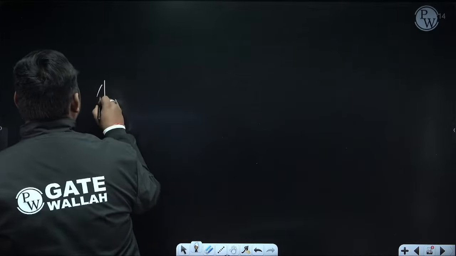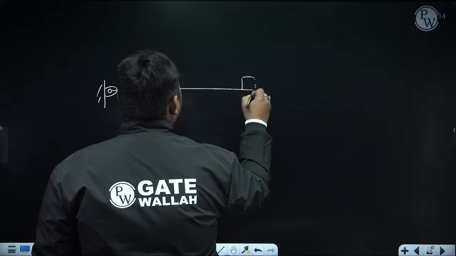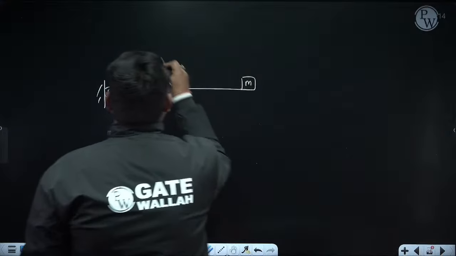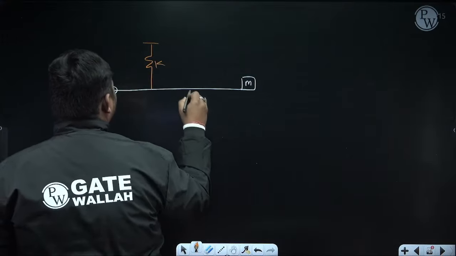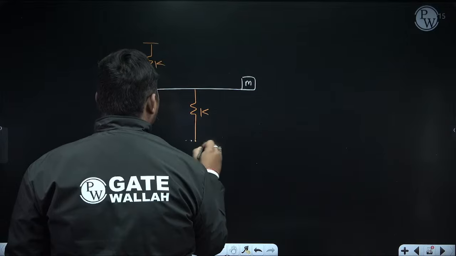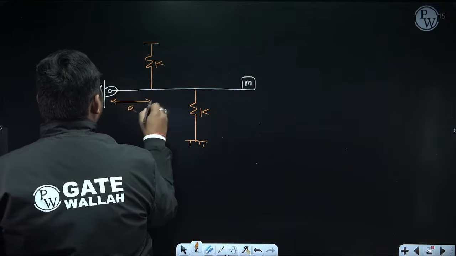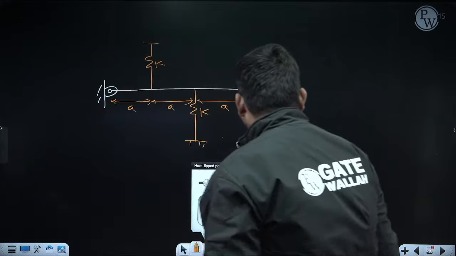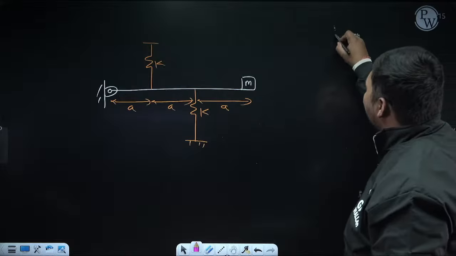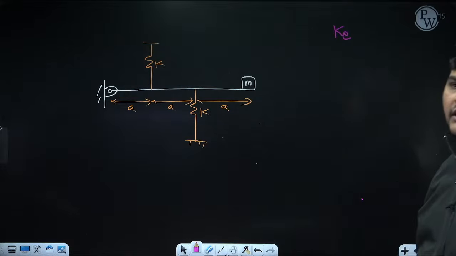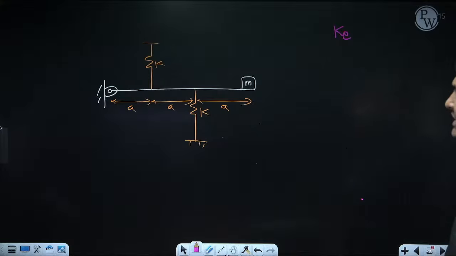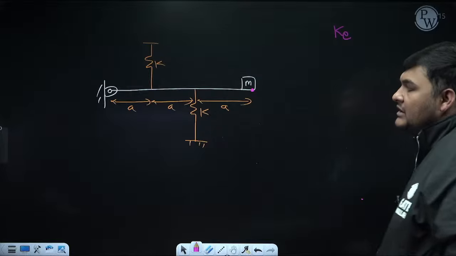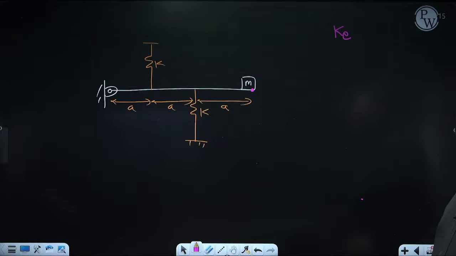I am just drawing this diagram again. This is the mass. Here one spring is attached, whose stiffness is K. Here one more spring is attached, whose stiffness is K. This is A. Now I am not calculating omega, I am calculating Ke, because this method is valid. Now for calculation, what will we do? At the location where the point mass is attached, we will apply static force F in the direction of vibration.